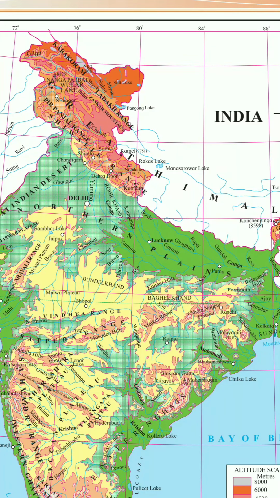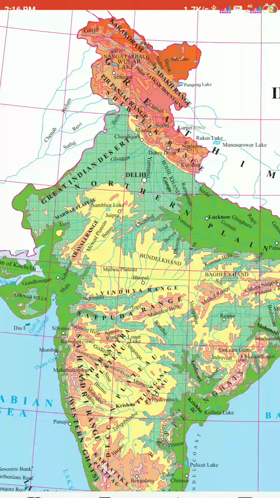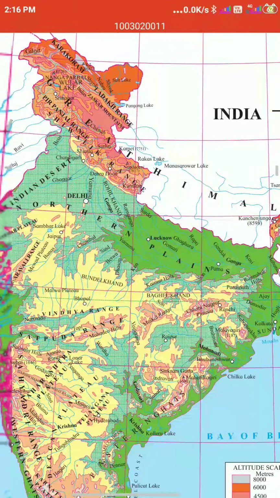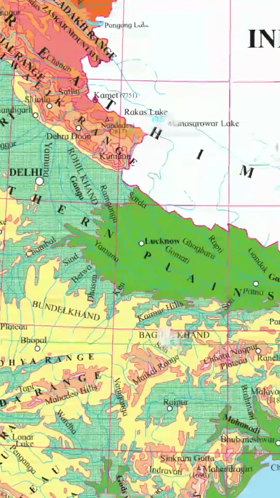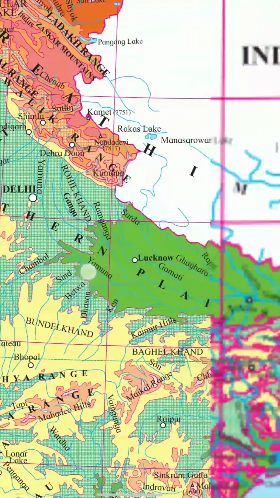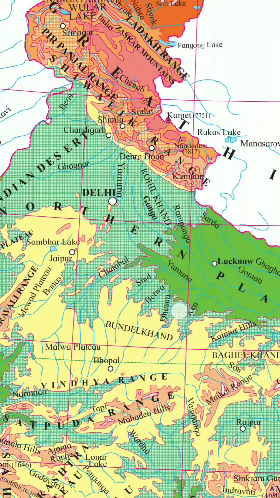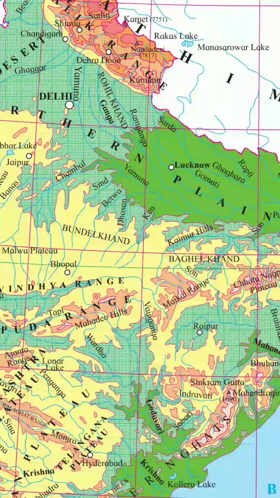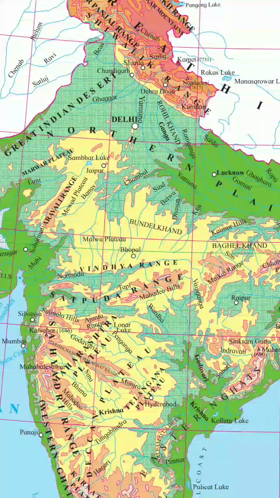Okay, then now you see here this green, that faint green, and this is the dark green. Here we have written something, the northern plain. Can you see the northern plain here? Northern plain, did you see? So this faint green area and this dark green area, this is another division of India. That is the northern plain.